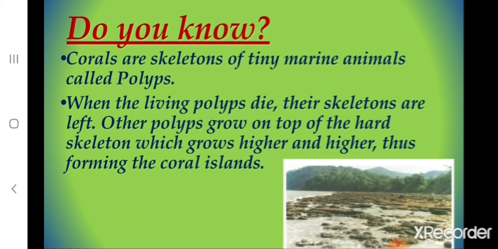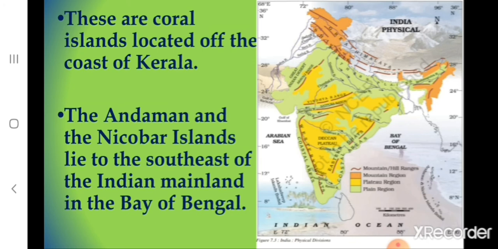And children, do you know corals are skeletons of tiny marine animals? What are they called? They are called as polyps. And when the living polyps die, then their skeletons are left. And other polyps grow on top of the hard skeleton. And this grows higher and higher, thus forming the coral islands. And children, Lakshadweep Islands are known as a coral island and they are located off the coast of Kerala.